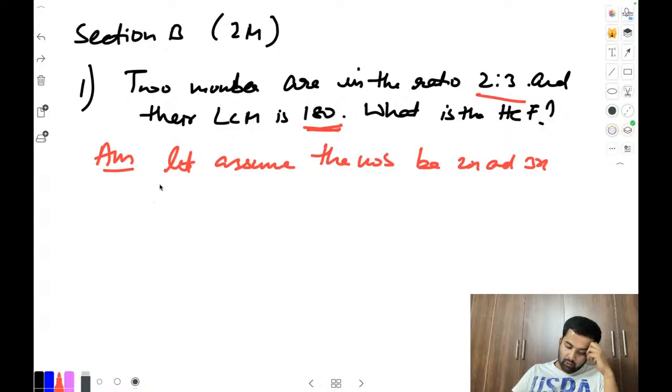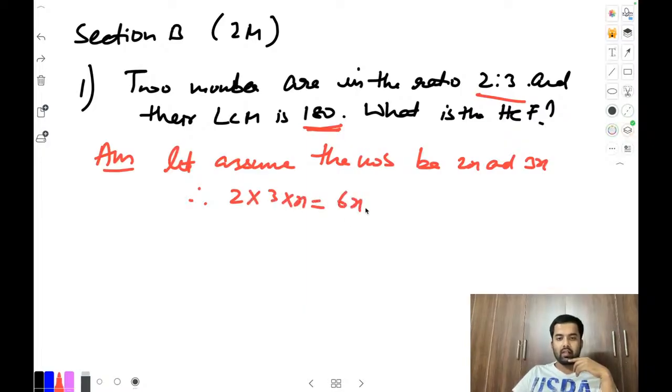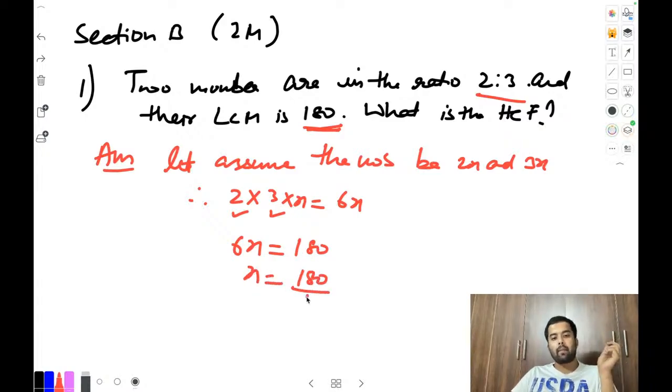See, what is the first step we can do? Multiply this. So how to multiply? 2 into 3 into x, you will get 6x. Don't keep x here and x here too, because it will be x square. That is not the case. So 2 into 3x, 6x will come. Now equate 6x with the LCM, 180. What is the x value we got? 180 divided by 6, cancel out. What will come? 30. That is the answer.